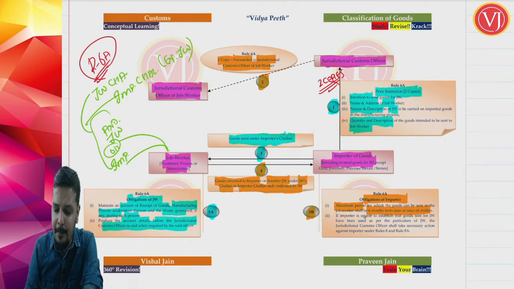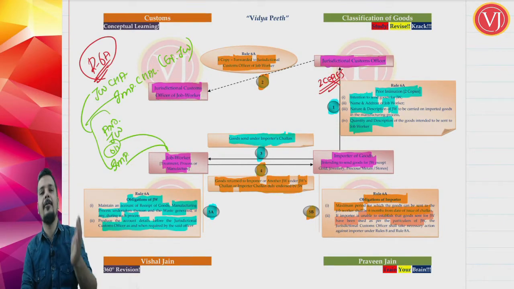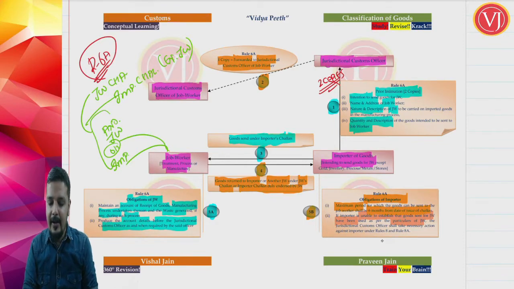If the importer is unable to establish that the goods sent to the job worker have been used for the purpose that was intended, as promised, in that scenario his jurisdictional officer will take necessary action as per rules 8 and 18.